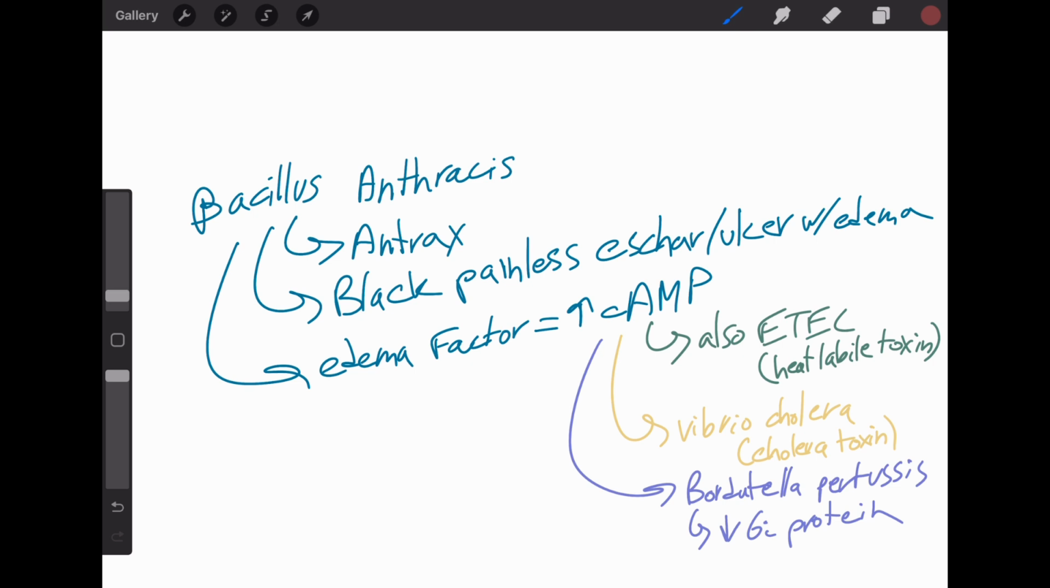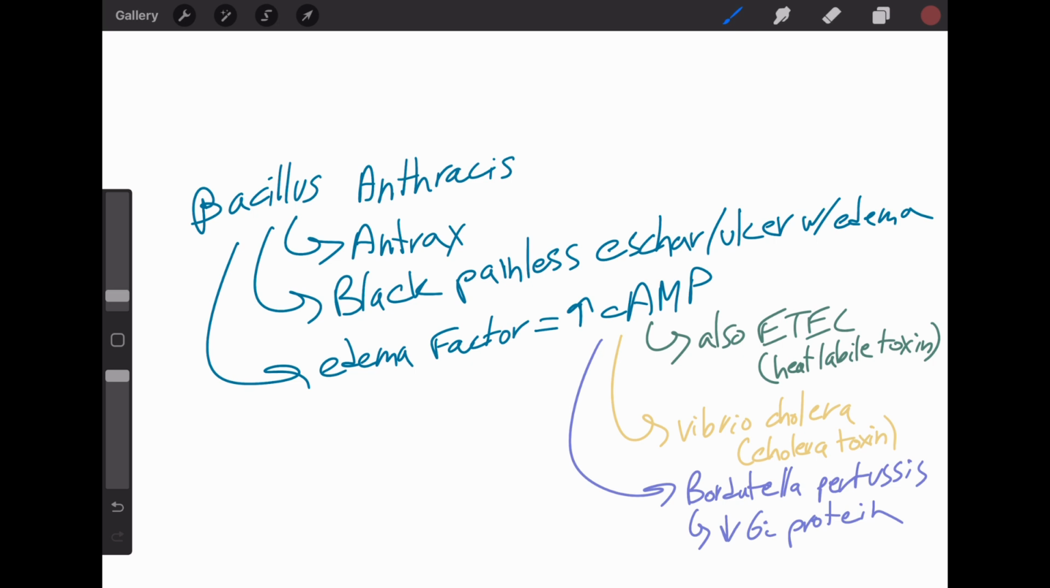This factor increases cAMP. Now, other organisms and toxins that also increase cAMP include ETEC, heat labile toxin. This causes traveler's diarrhea. Vibrio cholerae. This is cholera toxin and it causes high volume rice water diarrhea. Bordetella pertussis increases cAMP and inactivates G inhibitory protein.